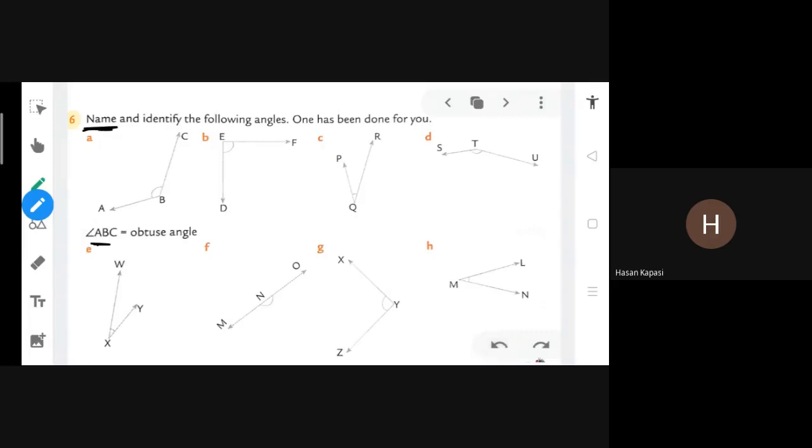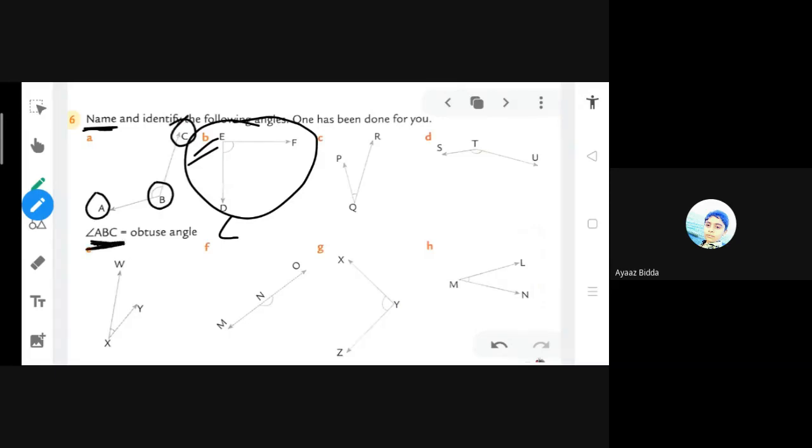So who will tell me about the next one? Symbol of angle, then the alphabets which you can see in the figure. Only he's ready. Other students, you just have to tell me the alphabets from the shape. You have to tell me this name. You can see A, B, C, Z. So that is the name.